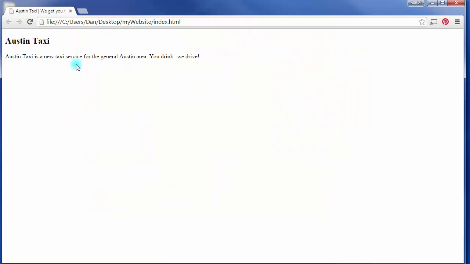I said that there was no line breaks, but that was a lie. When you don't use tags, or certain tags, they don't have line breaks, and they show up in the same line, or in line. And in fact, by default, those things have an attribute called inline. They're displayed in line.